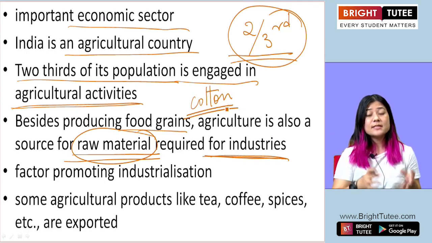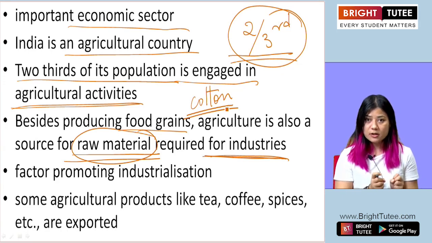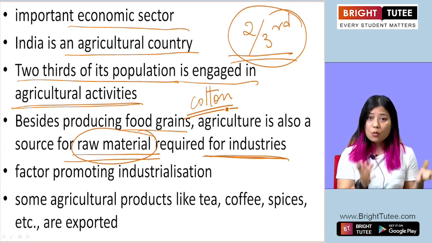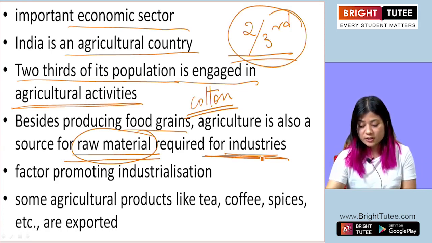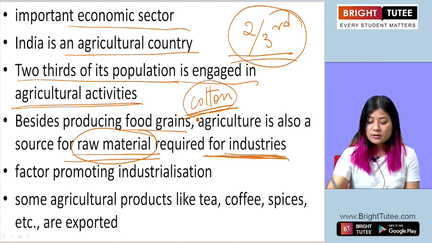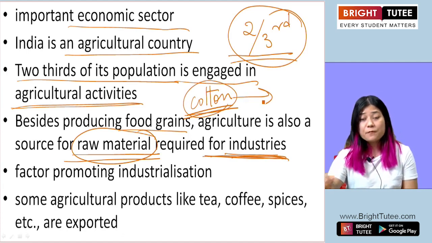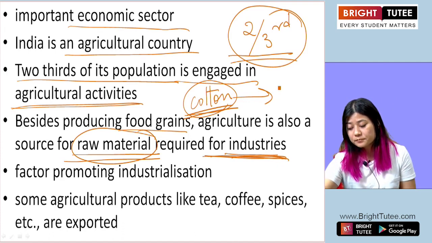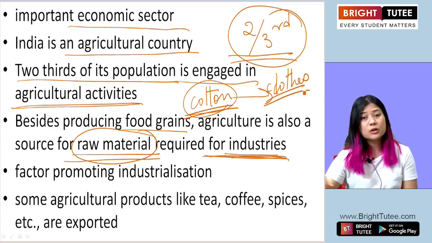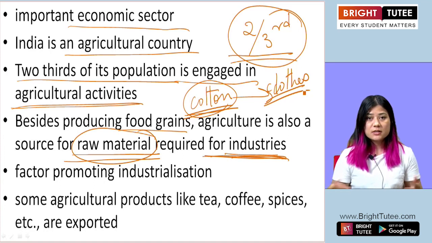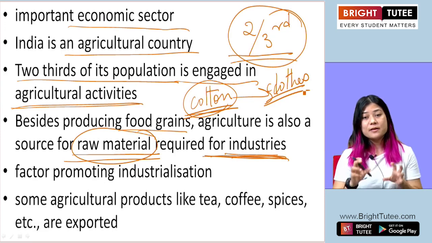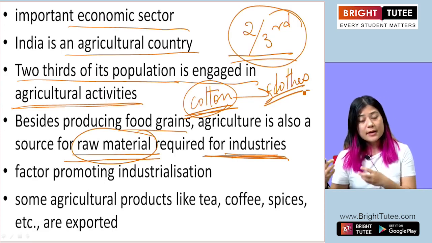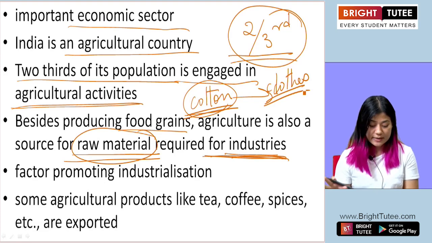Cotton is a raw material which comes from agriculture, right? Cotton is grown by the farmers and is then sent to the industries. Industries use this cotton, which is a raw material, to make finished goods, which are clothes, cotton clothes, linen, bed sheets, fabric, etc. So that is how agriculture also plays a very important role in the industrial sector.